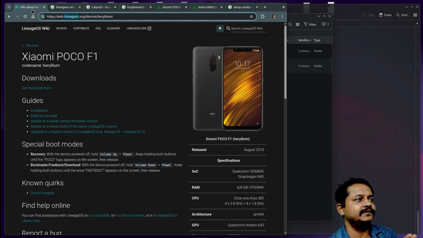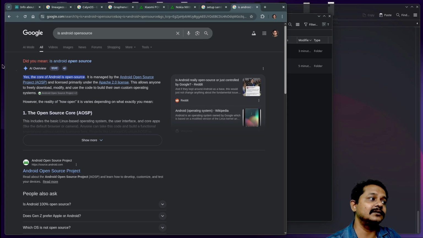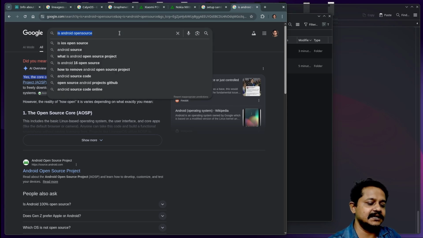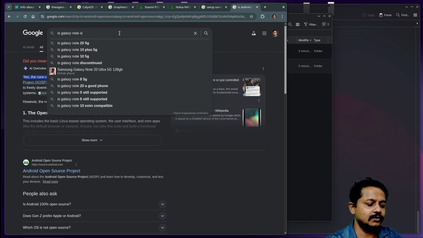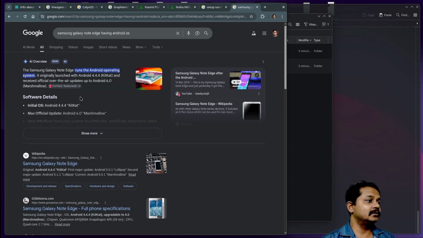Yes, we do have various open source software. By the way, Android is also a so-called open source operating system. Let's search: is Android open source? Yes, Android is open source. Let me search: does the Galaxy Note Edge have the Android OS? Yes, the Android OS is installed.